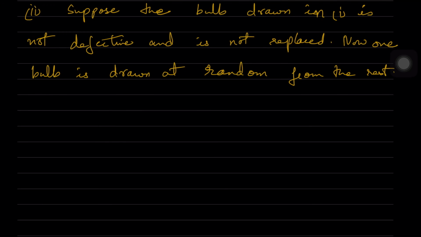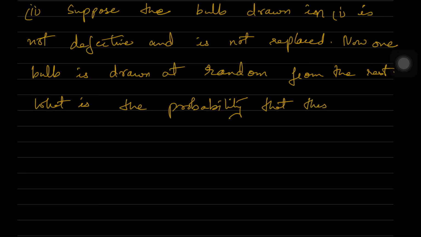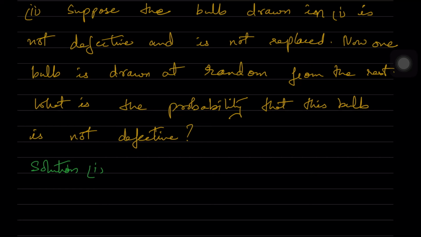In the first case, we have to find out the probability that the bulb is defective, which is removed from the lot of 20 bulbs. So now how do we do this problem? We'll see the solution. In the first bit, total number of bulbs over here is 20. That is, our sample space consists of 20. That is, N of S is equal to 20.